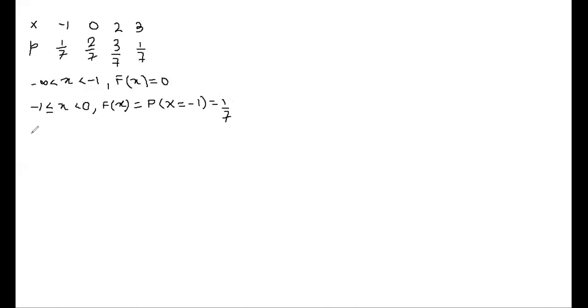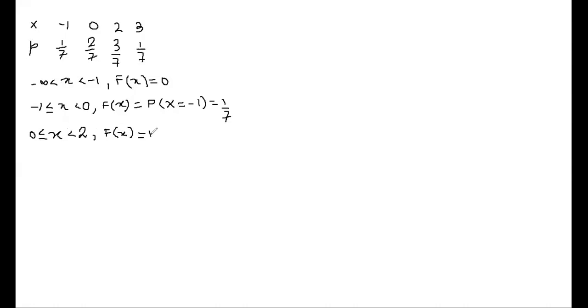Next interval, what will I take? 0 to 2. Now we will include 0 and exclude 2. So it is 0 less than or equal to x strictly less than 2. And what will be your capital Fx? What is the expression in terms of probability? 1 by 7 plus 2 by 7.